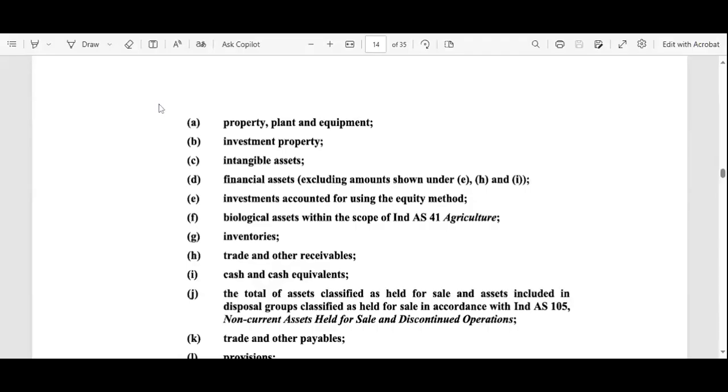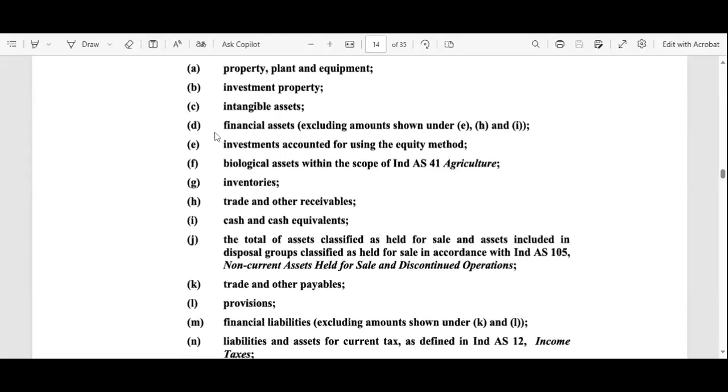Next one is some of the financial assets like we can say the cash equivalents, the treasury bills, commercial papers. All these are the financial assets. We can say the investments accounted for using the equity method, the biological assets within the scope of AS1. That is some of the agriculture. If the company is agricultural, they produce the agri allied products. That is the inventories.